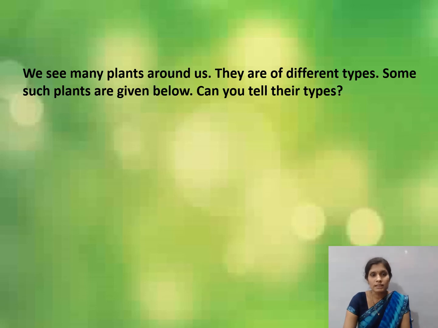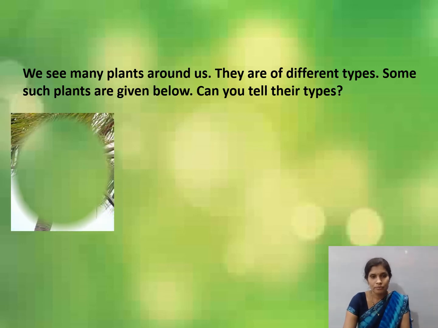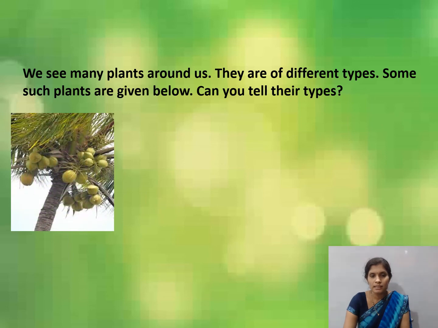Children, we see many plants around us. They are of different types. Yes or no? Some such plants are given below. Can you tell their types? Yes, children? Let us see. See, which plant is this? Yes, coconut tree. Coconut tree is which type of plant? Yes, tree. Big and strong plants are called tree.